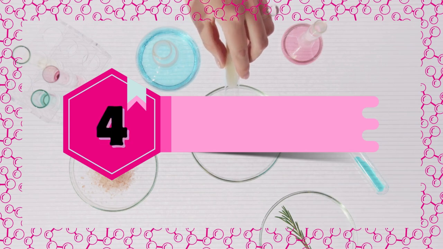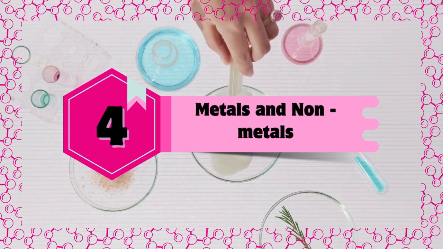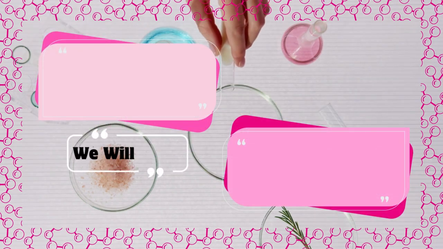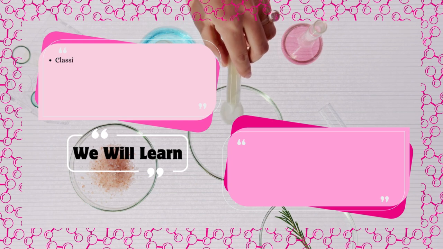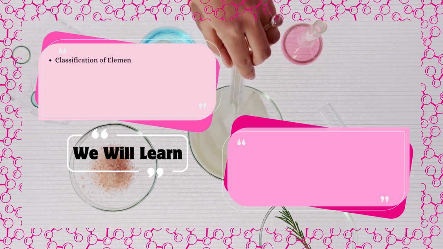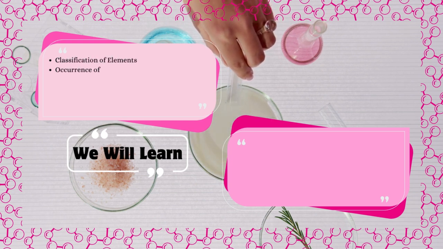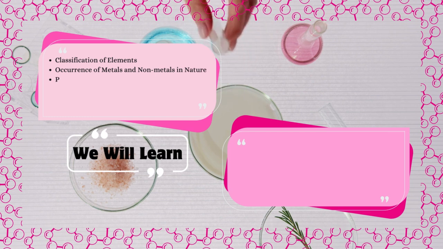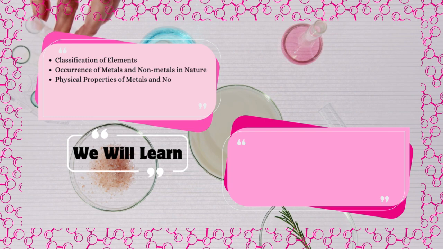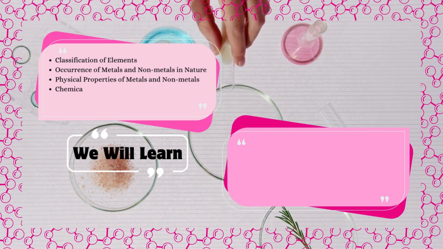Chapter 4: Metals and Non-Metals. We will learn classification of elements, occurrence of metals and non-metals in nature, physical properties of metals and non-metals, chemical properties of metals and non-metals, uses of metals and non-metals.